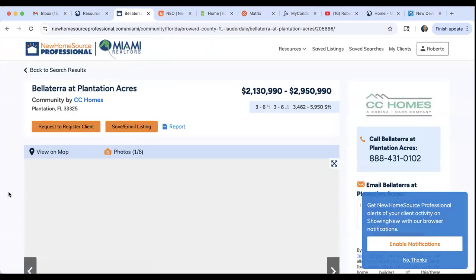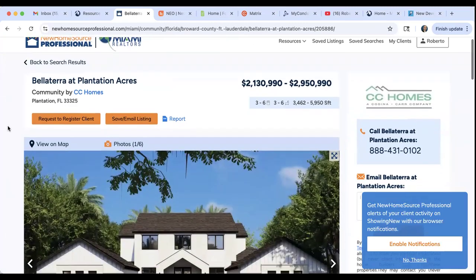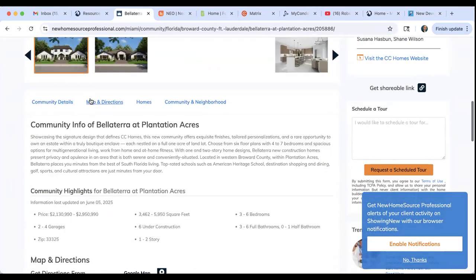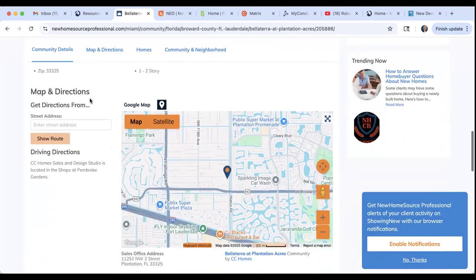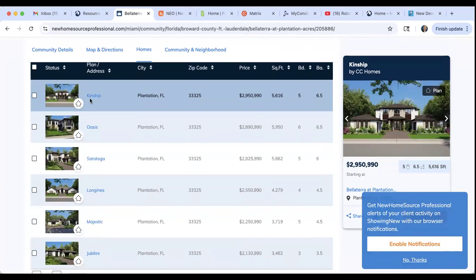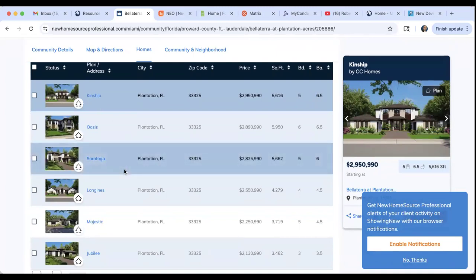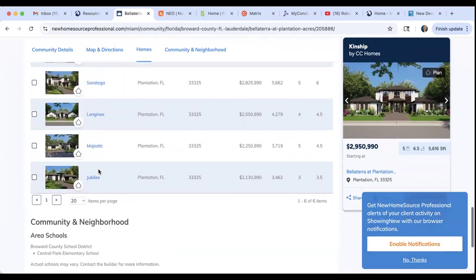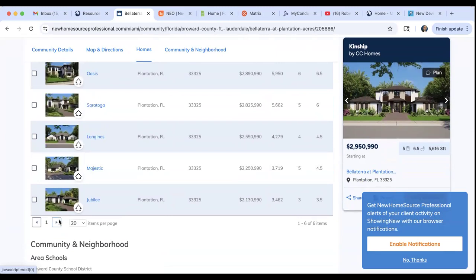All right, you guys can find more information. This is a community by CC Homes, and you can find more information on what is being built. Down here, you have all the properties that are either being built or under planning, or if they have already been built. So you see right here, that's a plan, and basically, it looks like the entire community is being planned.